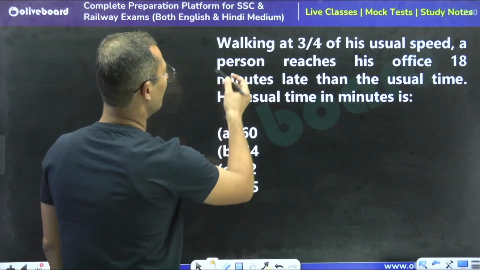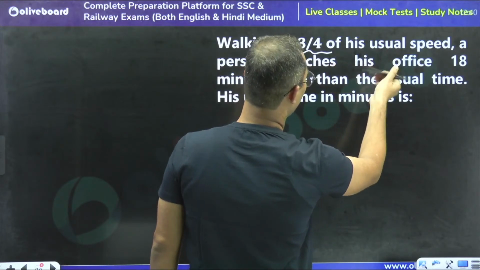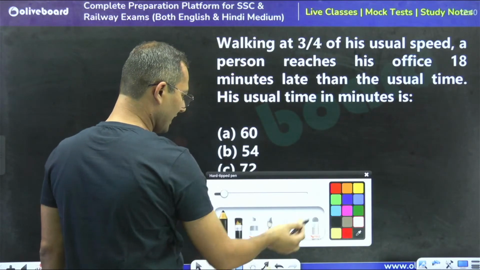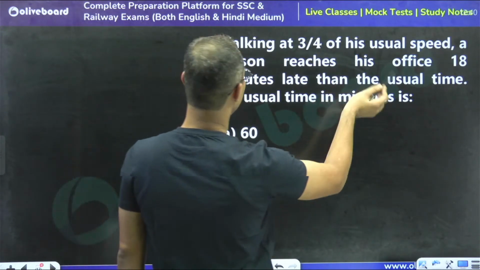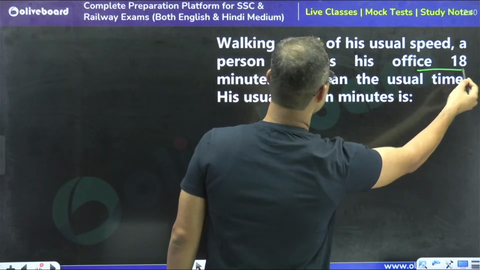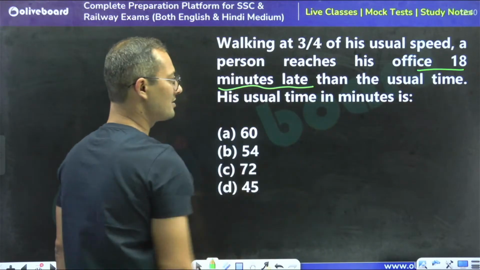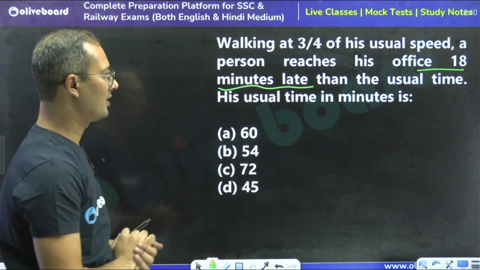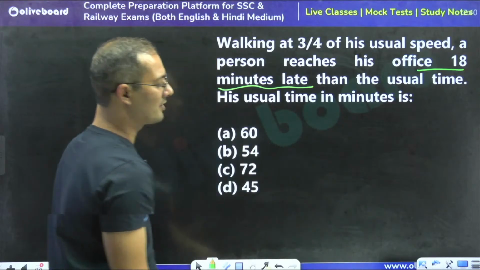Walking at 3 by 4th of his usual speed, a person reaches his office 18 minutes late. If he is 18 minutes late, what is the usual time?